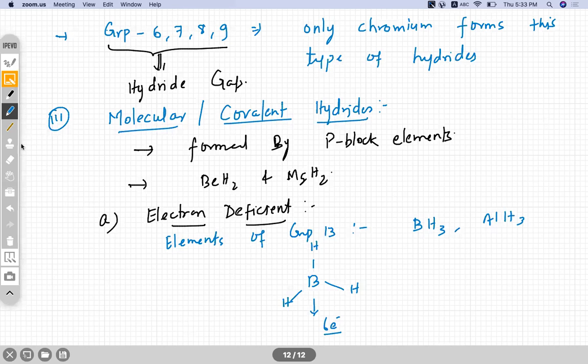Right, it contains one vacant orbital here. If you look at the bonding, there is a vacant orbital, and hence it has tendency to accept electron pair.